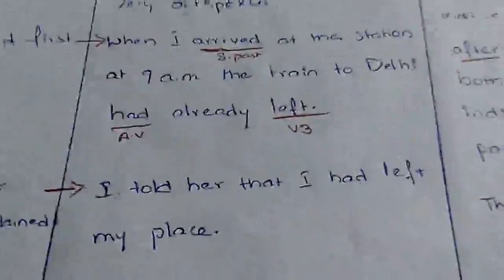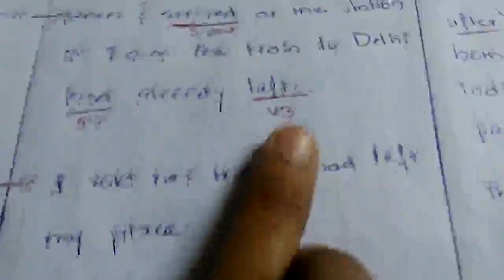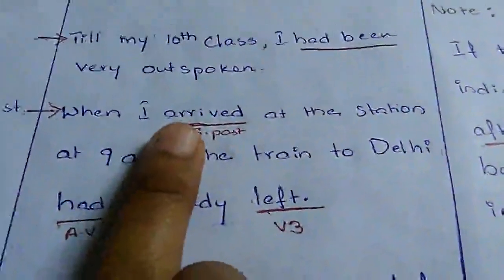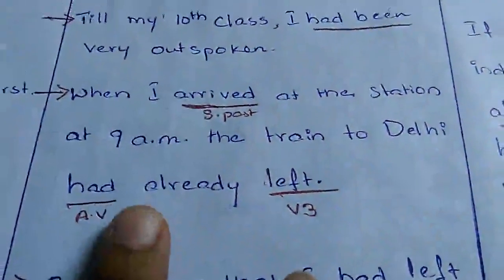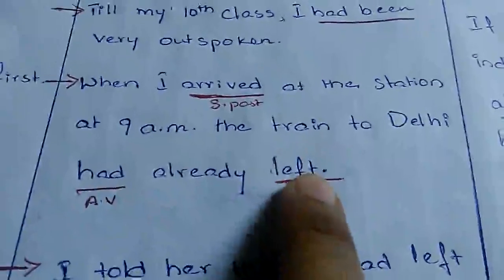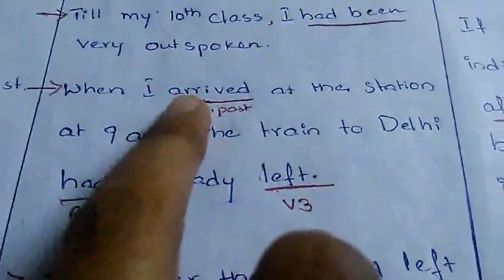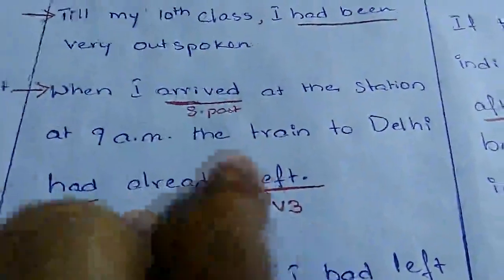So when you are referring to two past actions, to know which action happened first, we keep that action in past perfect, the other action in simple past. In this sentence, the train leaving the station happened first. So we kept that in past perfect, and the other action we kept in simple past tense. That means this action happened first, that action next. So this is how we use past perfect.